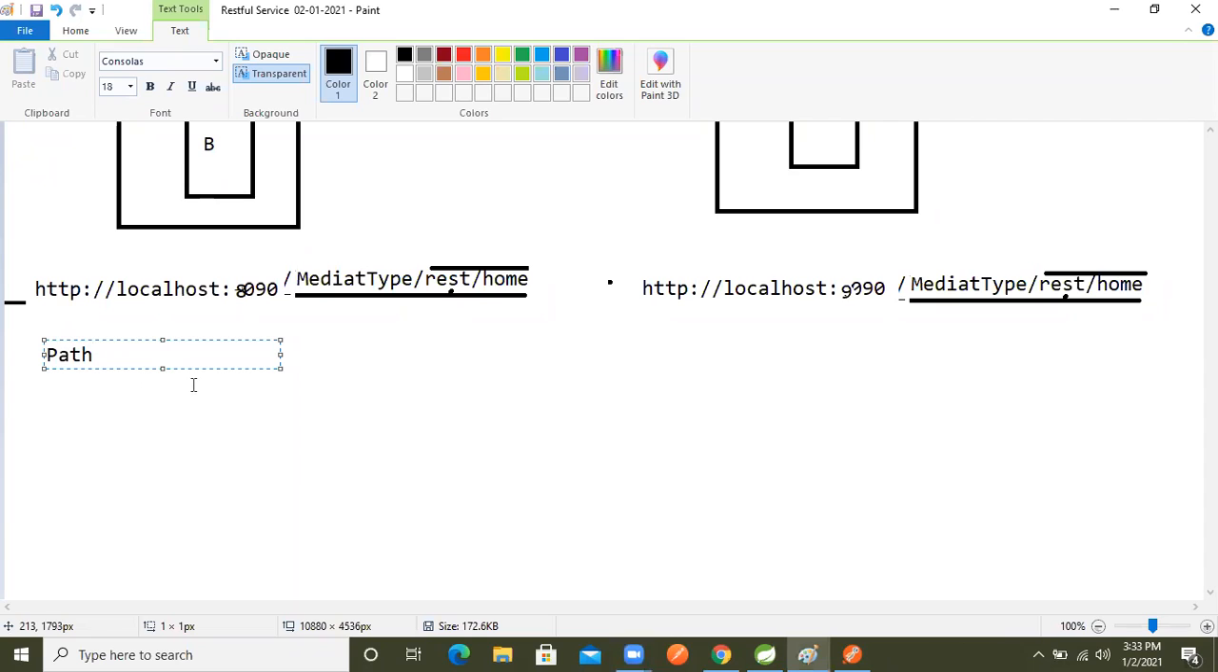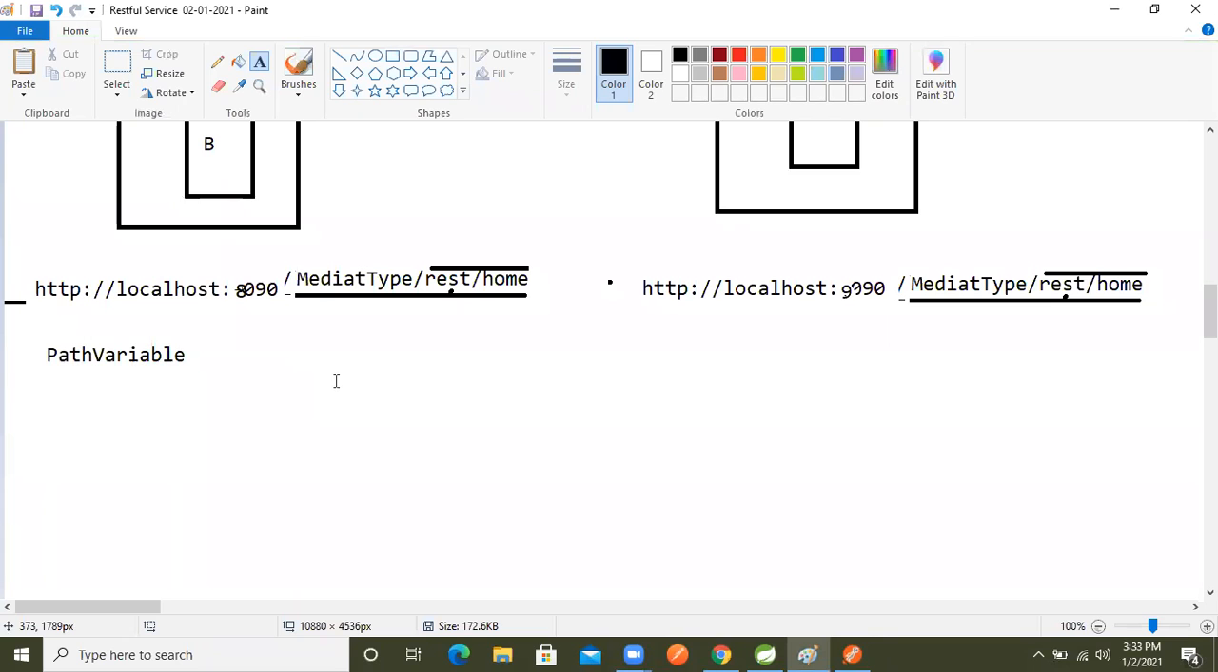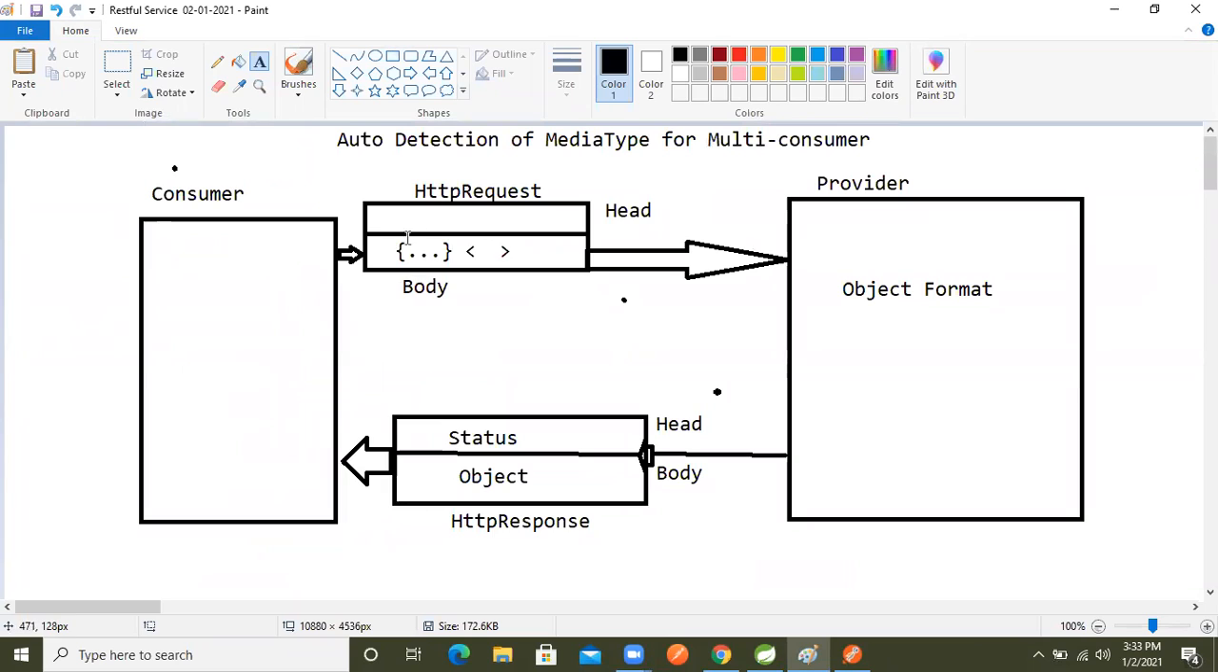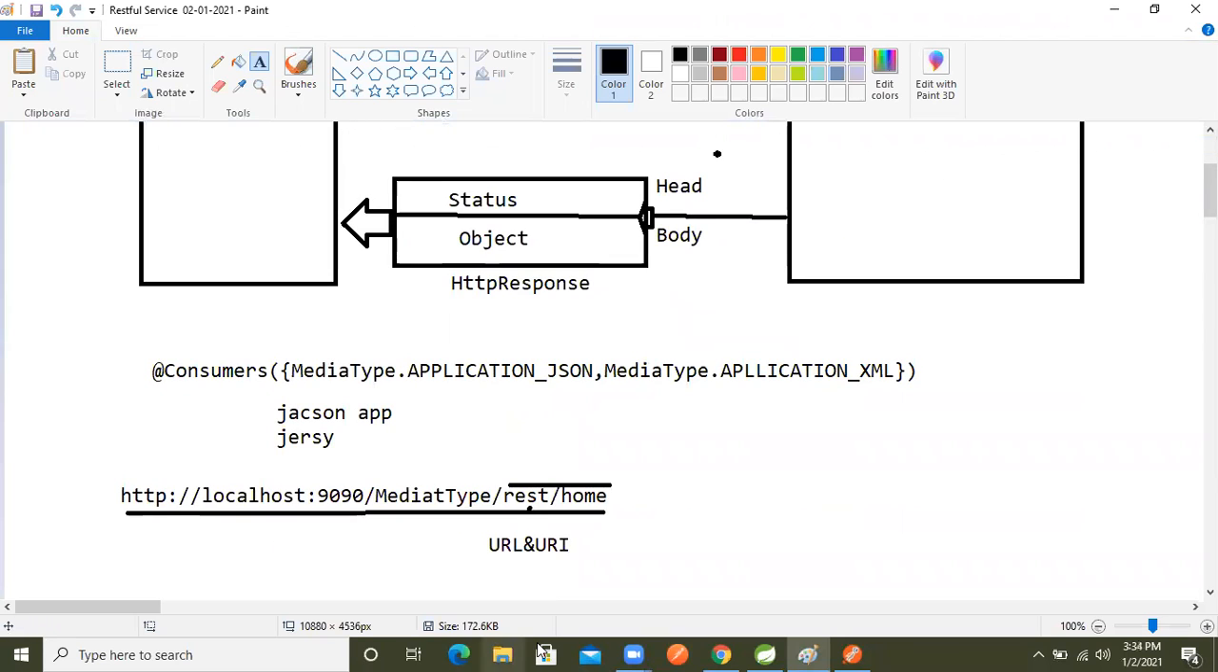Okay, let's leave it. Let's go to the path variable. A path variable means sending primitive data from consumer to provider. Earlier we sent XML and JSON data, but now we send primitive data from the consumer to the provider, which can be done along with the path data.